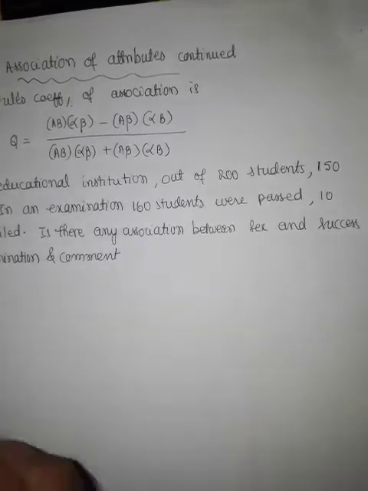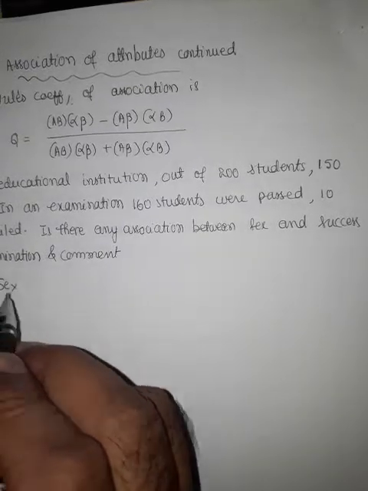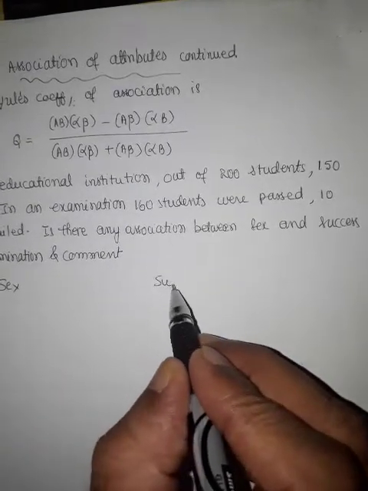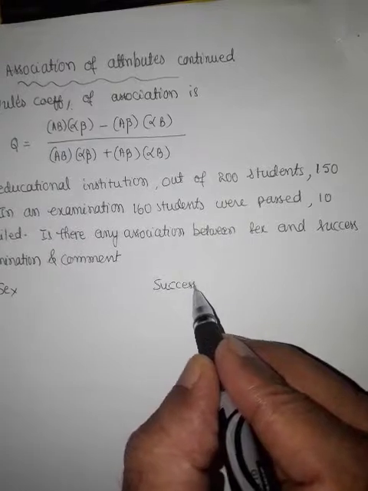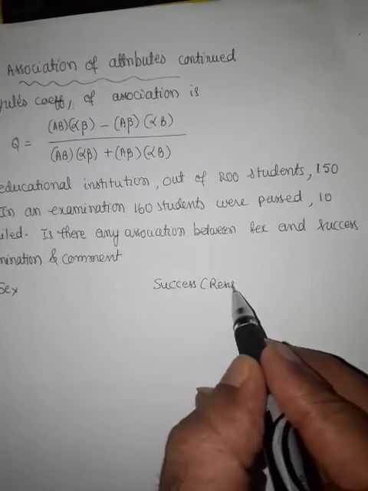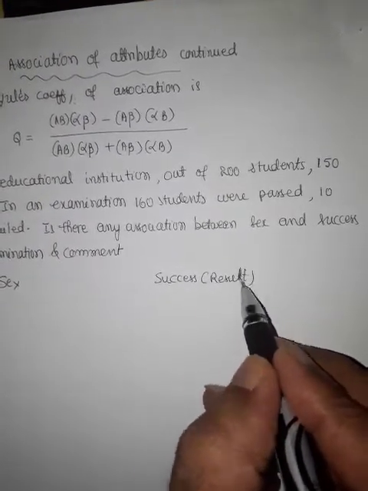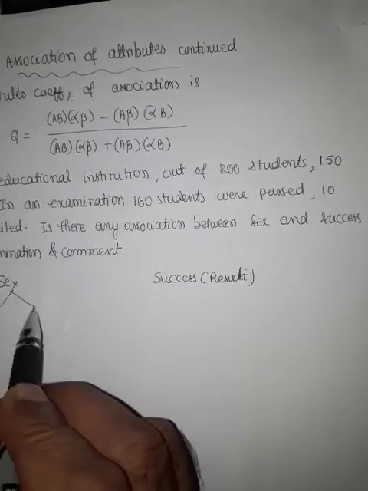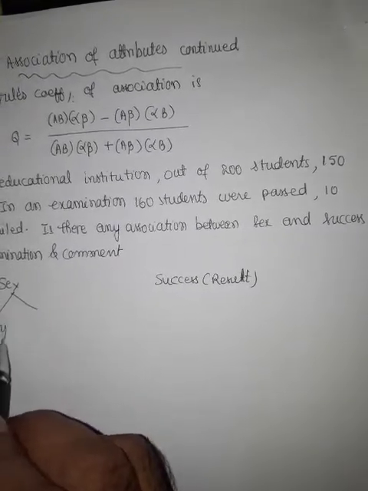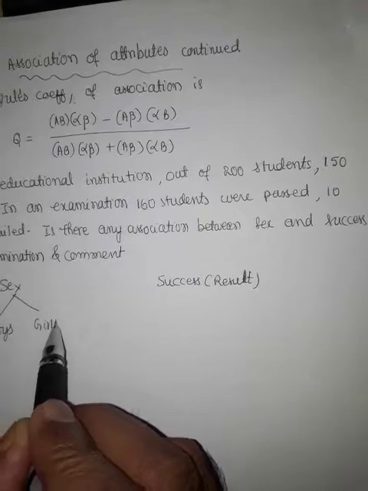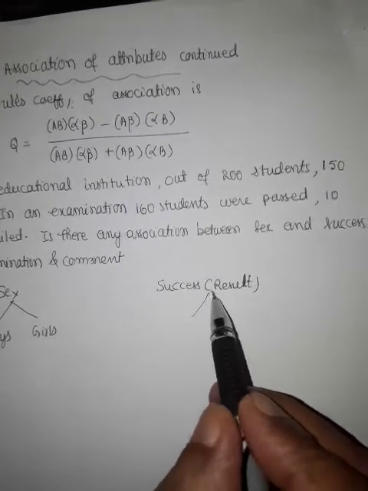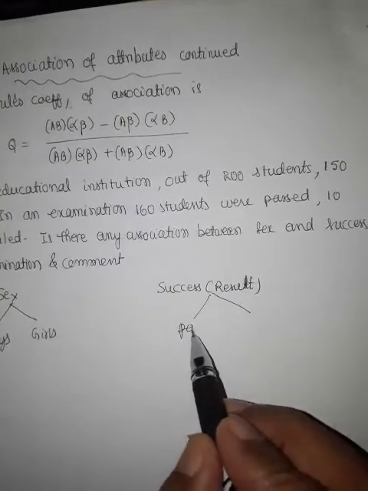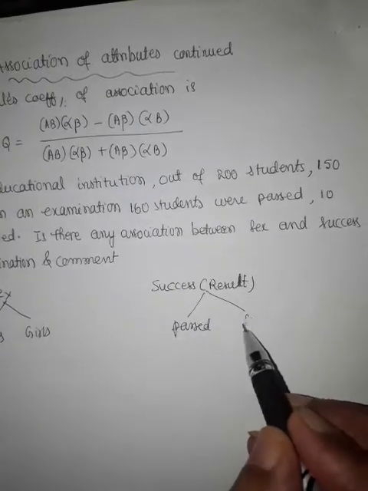Sex and success, or result. In sex we have two categories, boys and girls. In result we have two categories, passed and failed.